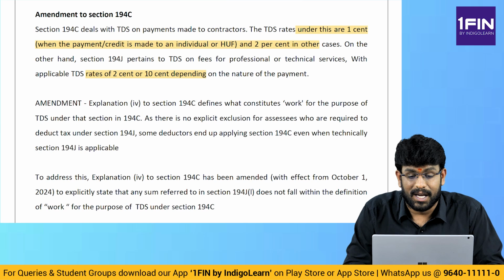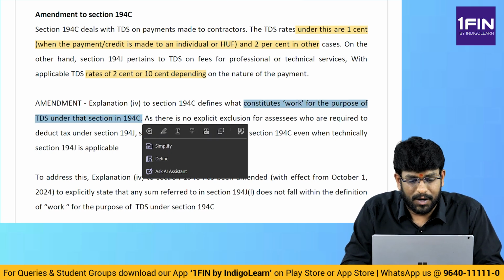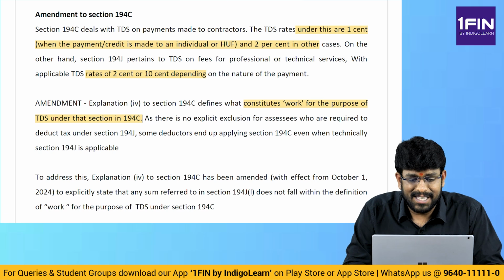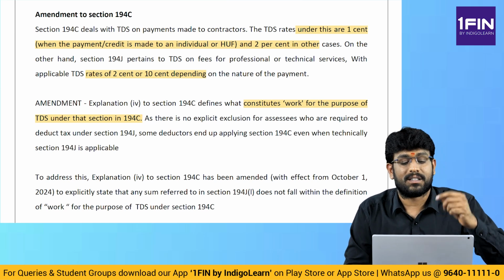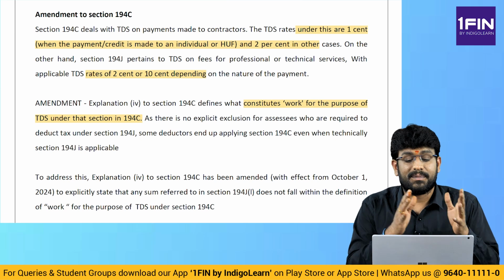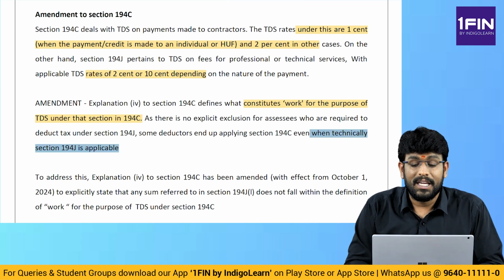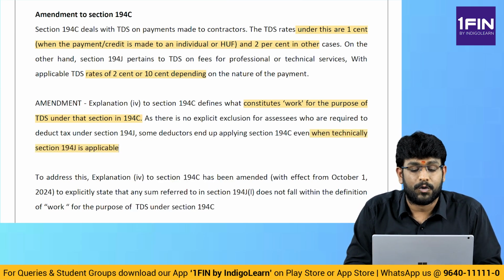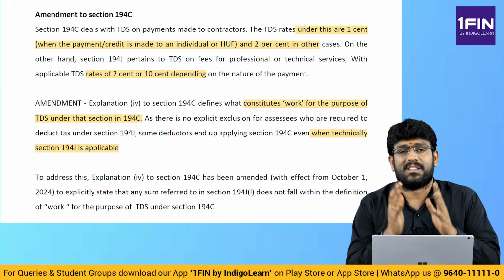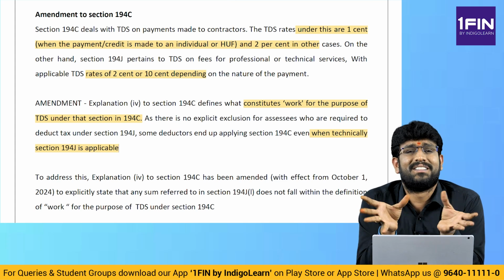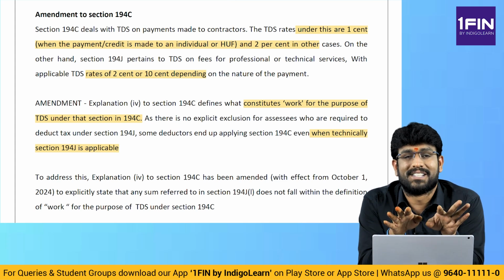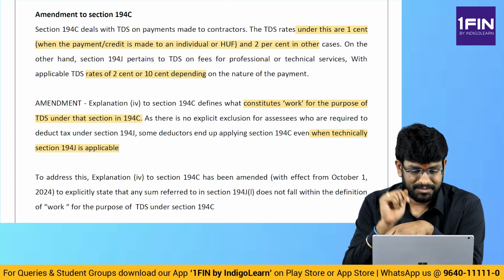What is the explanation they have done? Explanation to 194C defines what constitutes work for the purpose of 194C. As there is no explicit exclusion for assessees who are required to deduct tax under 194J, some deductors are applying 194C even when technically 194J is applicable. That means what clarification they have given is, if it is technical service, please apply 194J only, not 194C. Just because TDS rate is same, don't apply wrong section. That is what they are trying to tell.